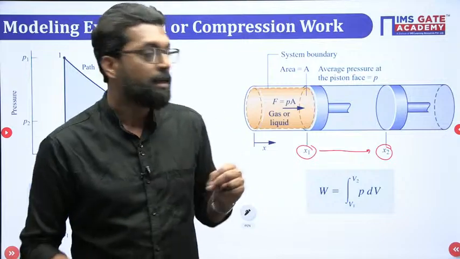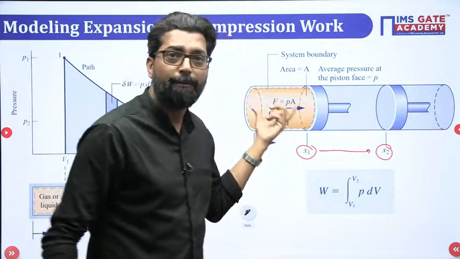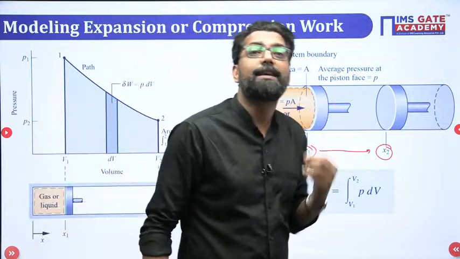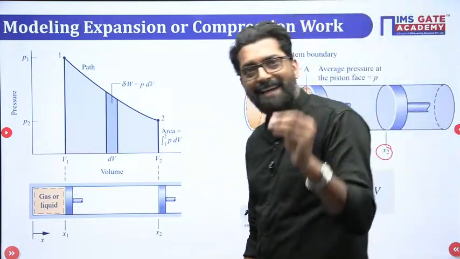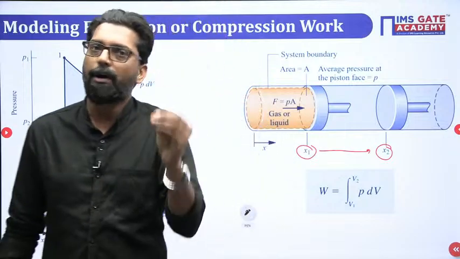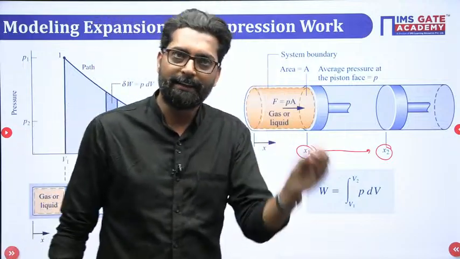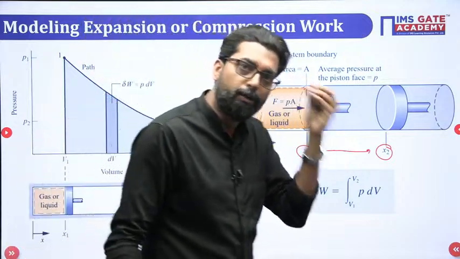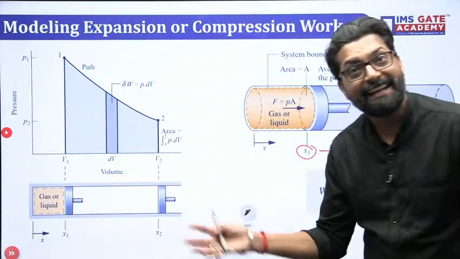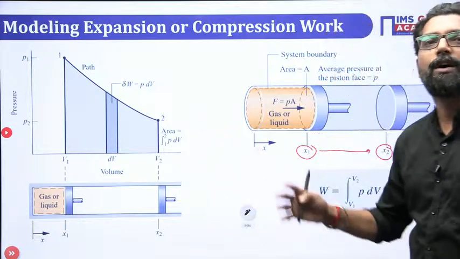Number second, the fluid taken as a system is a simple compressible substance. What is a simple compressible substance? That substance is free from electrical, mechanical, chemical, nuclear, and magnetic work effects, all of which we have to neglect.